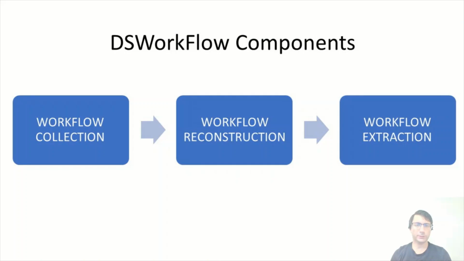DS Workflow is made up of three components: Workflow Collection, which engages in the systematic collection of data through snapshots and other forms of recording; Workflow Reconstruction, which engages in reconstructing the data scientist workflow in chronological order; and Workflow Extraction, which engages in the extraction of useful information from the reconstructed workflow.